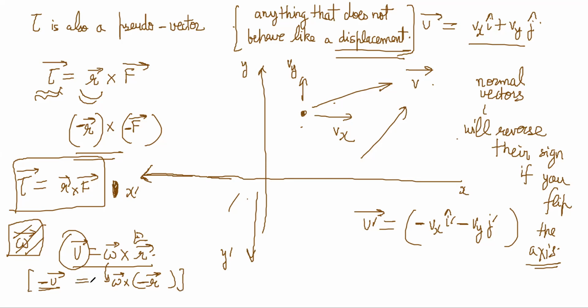Are you getting what I'm saying? On switching the axis, omega stays as omega. Then only you will have velocity switching its sign and R switching its sign. So basically, omega, torque, angular momentum are not real vectors. These are pseudo vectors. Anyway, it's not so important, but it is important to know these are slightly strange.